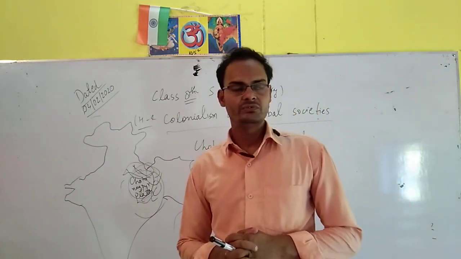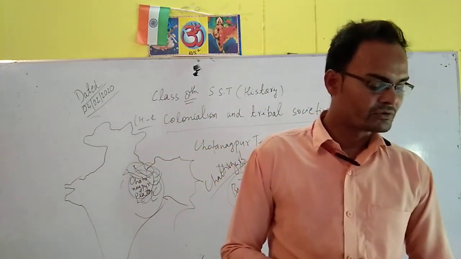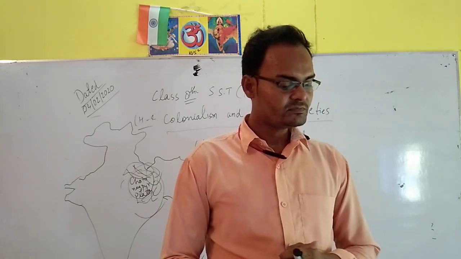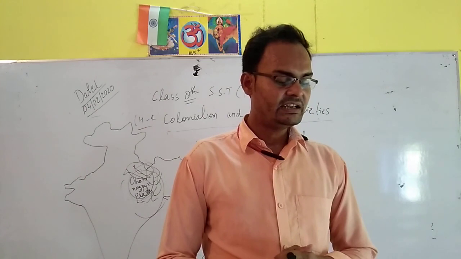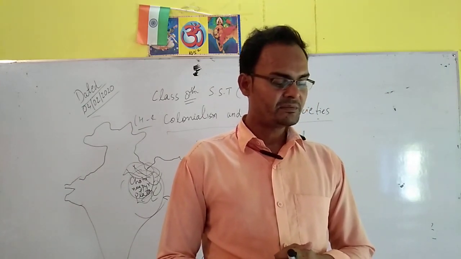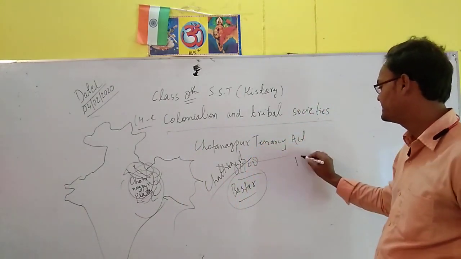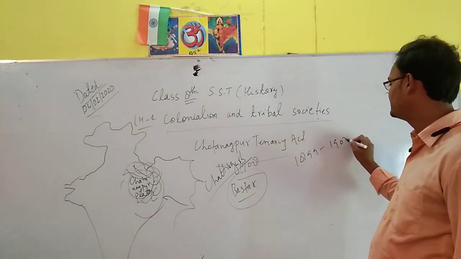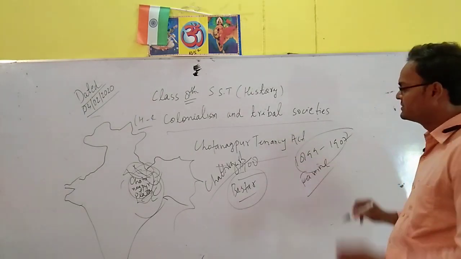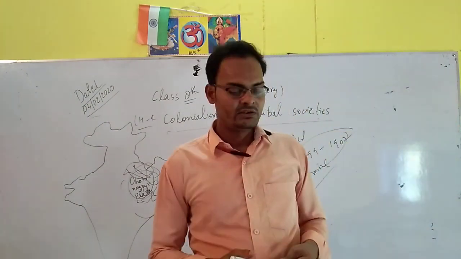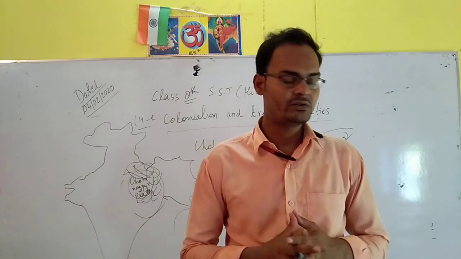So they were forced to pay high taxes, forced to do labor work, and they had to provide free goods for the British. In 1899 to 1907, in spite of the famine, the tribals had to pay taxes. This is the famine period, friends, we have to remember this. In the time of famine, those Bastar tribe people had to pay taxes, one-third of their produce.